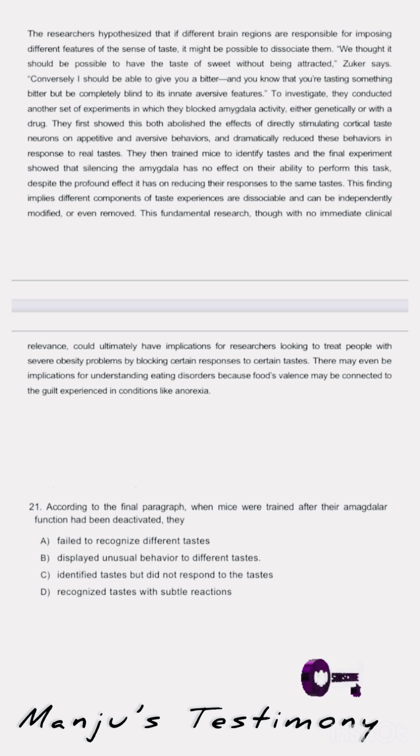Let's read this sentence. Then they train mice to identify taste, and the final experiment showed that silencing the amygdala has no effect on their ability to perform this task, despite the profound effect it has on reducing their response to the same taste. They responded, but their response was very less. Their response was reduced. So we cannot say that they did not respond to the taste. They responded, but it was a subtle response. That means the response was very less. So we cannot say that this is the right option. So just eliminate option C.